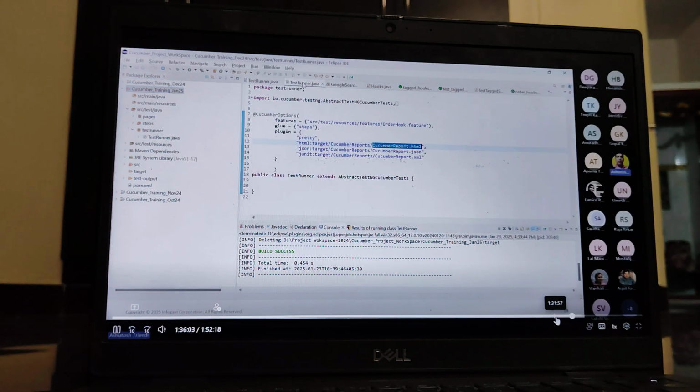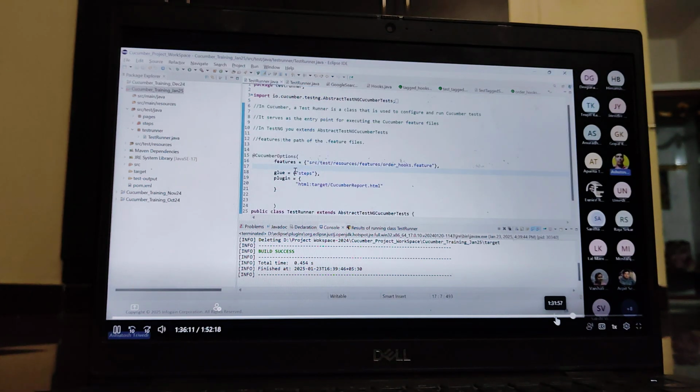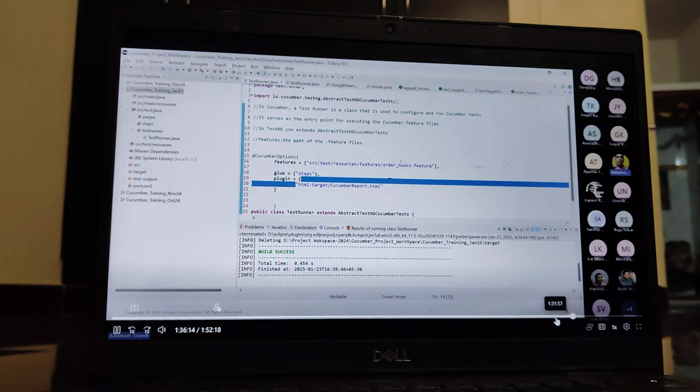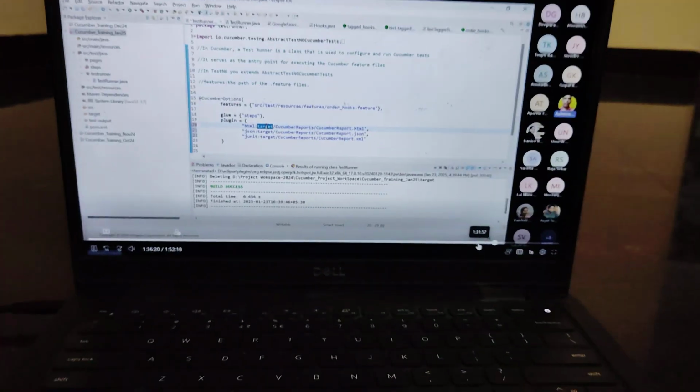Now here you can check, guys, you can specify the format in which you require your report. I'm specifying here, in the plugins, different plugins. So the HTML plugin means generate a report under the target folder.